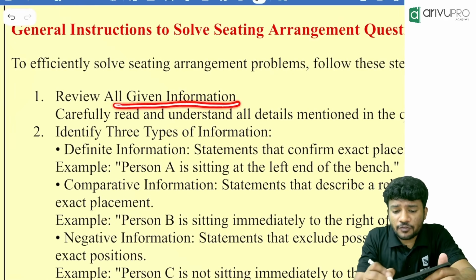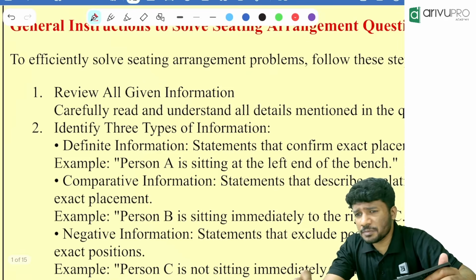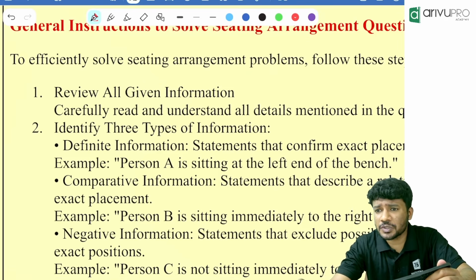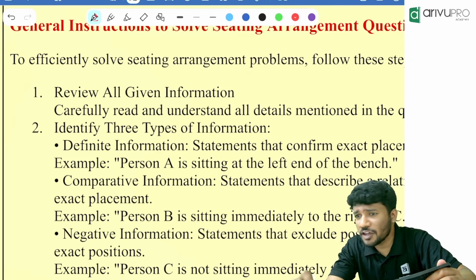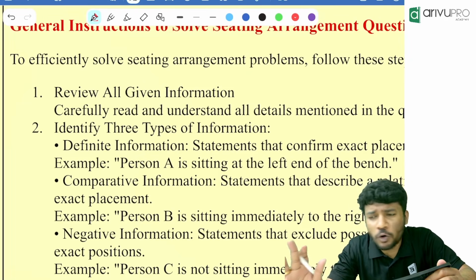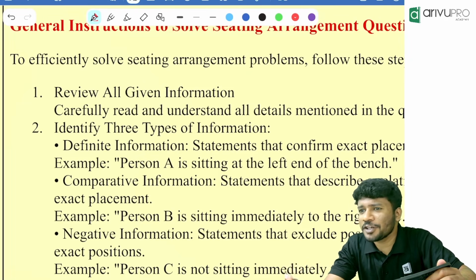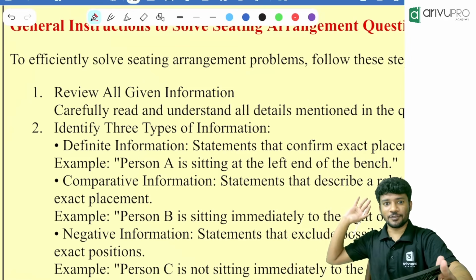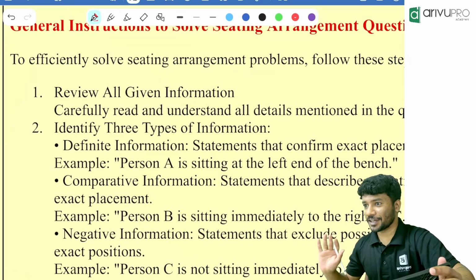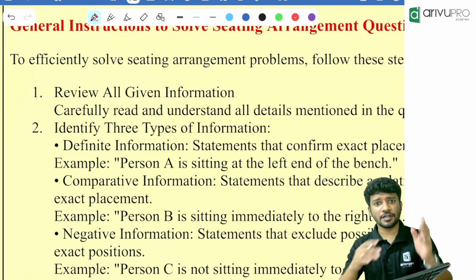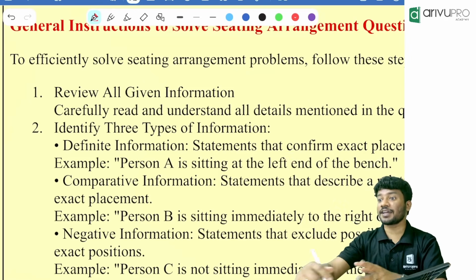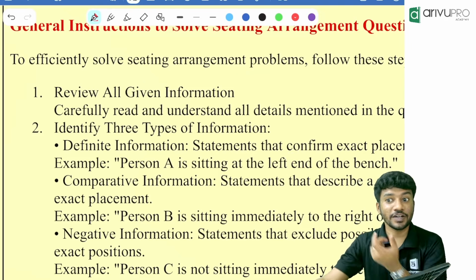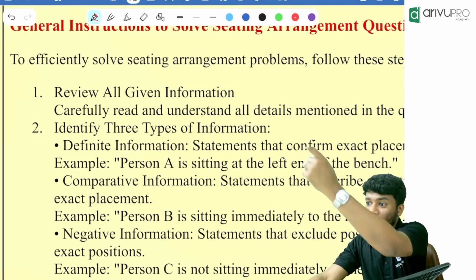Review all the information. Review all the information means we need to read the question completely. But first of all, I will ask you, as per the ICAI instruction, will we read all the lines given in the question? From day one, are we reading the entire question every time? No, we will read what we require. Correct? Do you remember from all the chapters? We'll read what we require, then we will write something or directly go for the formulas. Usually we read the last line first, then we go for the first line.